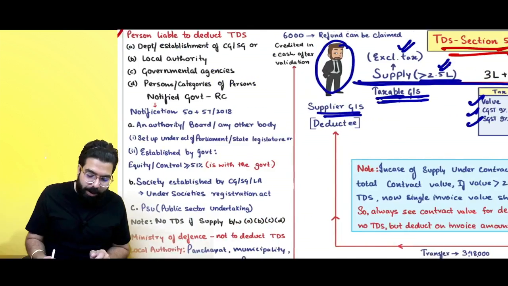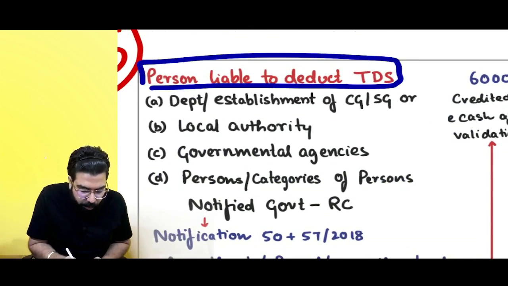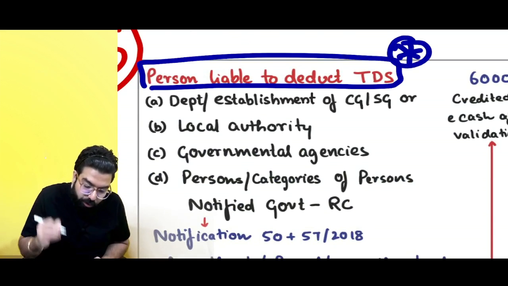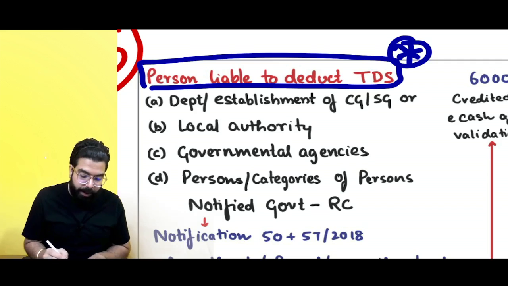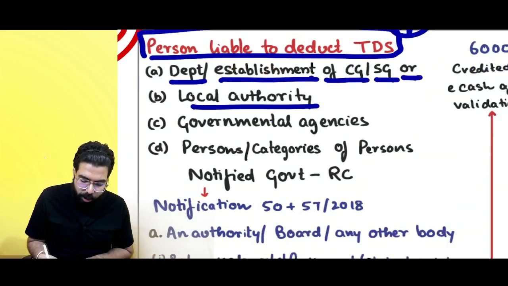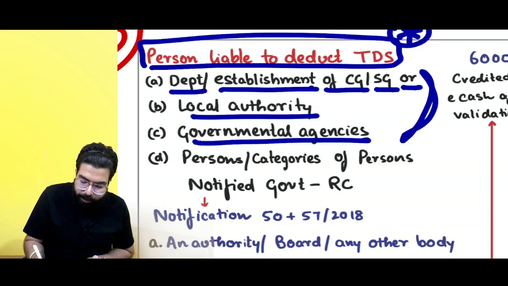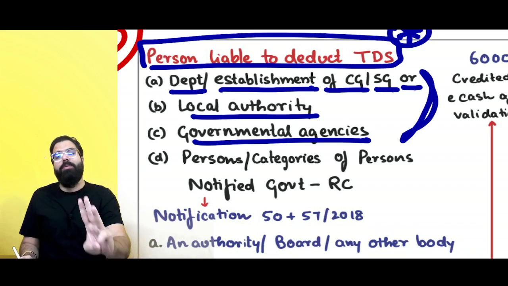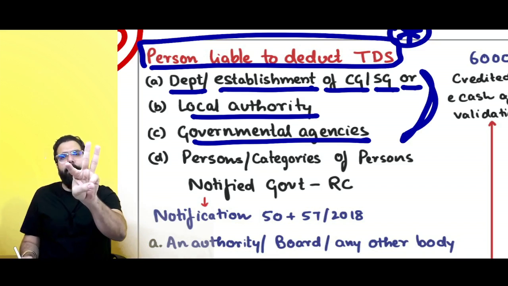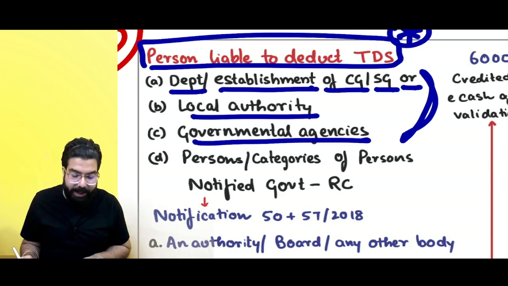Sir, who are the people who are required to deduct TDS? Always remember, persons liable to deduct TDS. Very, very important, you must remember. A department or establishment of the central government, state government, or a local authority or governmental agencies. These are the 3 persons specified in the act itself who have to deduct TDS. Number 1, department of Central Government or State Government. Number 2, local authority. Number 3, governmental agencies.